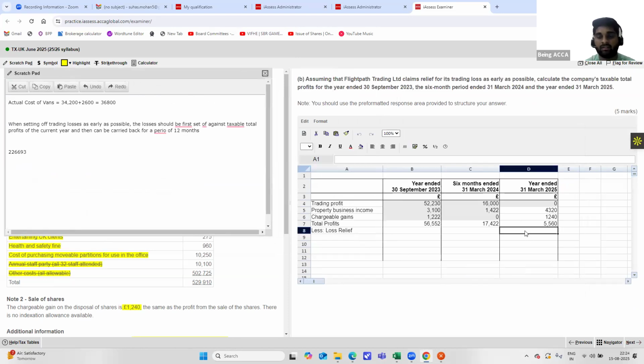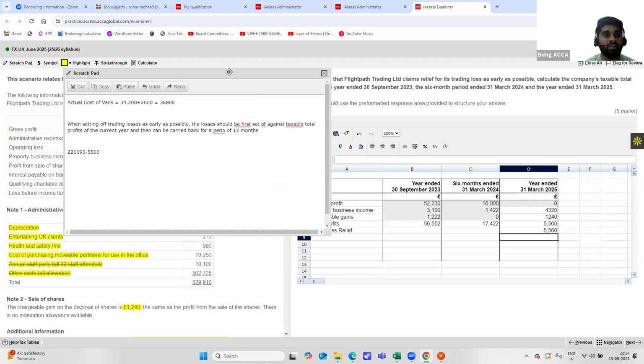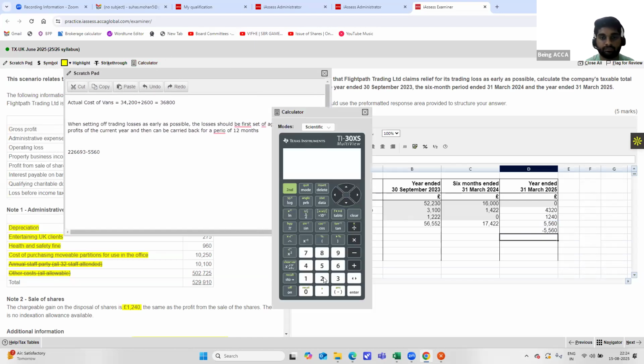So for loss relief, as they want to claim the loss relief as early as possible, you write minus 5,560, equal to minus 5,560. That 5,560 has been set off. Next, since we have deducted 5,560, we will be left with 226,693 minus 5,560, which will give us 221,133. That is the maximum loss that we can set off.